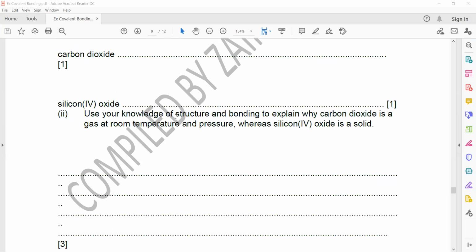Then use your knowledge of structure and bonding. Explain why carbon dioxide is a gas at room temperature, whereas silicon dioxide is solid at room temperature. So basically, I told you, simple covalent compounds have weak forces between the molecules. So CO2, carbon dioxide, is a simple covalent structure.